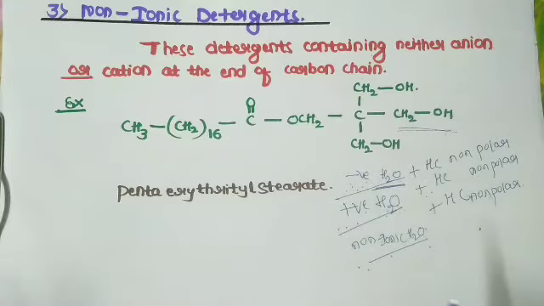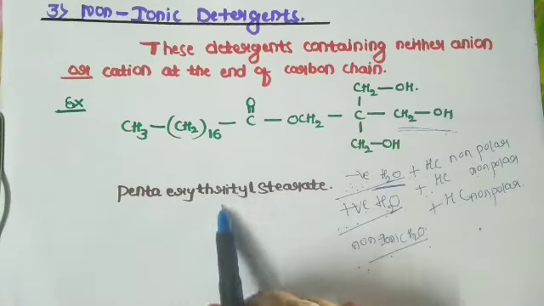Here these are obtained from the long chain alcohols by treating them with ethylene oxide in presence of a base. Non-ionic detergents are mainly used in dishwashing liquids and in washing machines. So this is a good example.